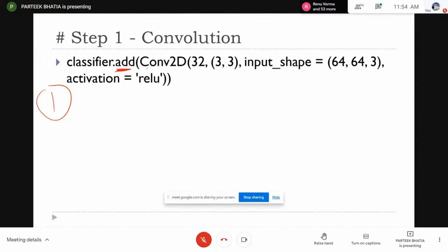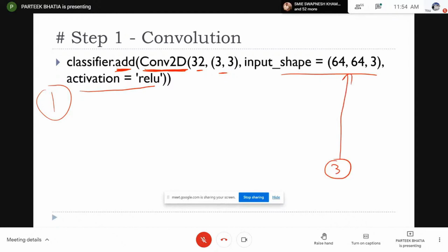And what are we adding in this? We are using the function Convolution2D. And in this, I am specifying 32, 3x3, input shape, and activation. So there are only 3 parameters. Let's understand the importance of these parameters.